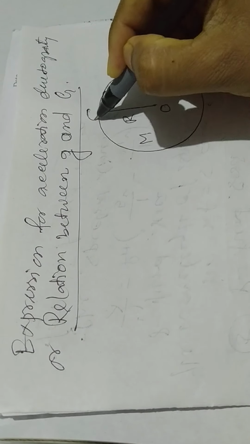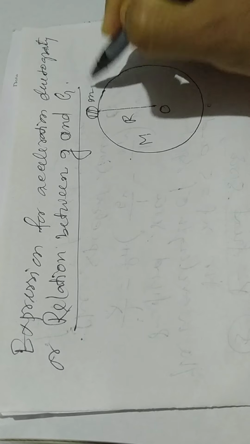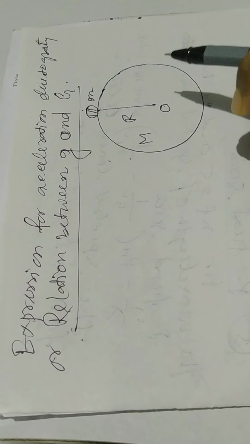A body of mass small m is placed on the surface of the Earth.